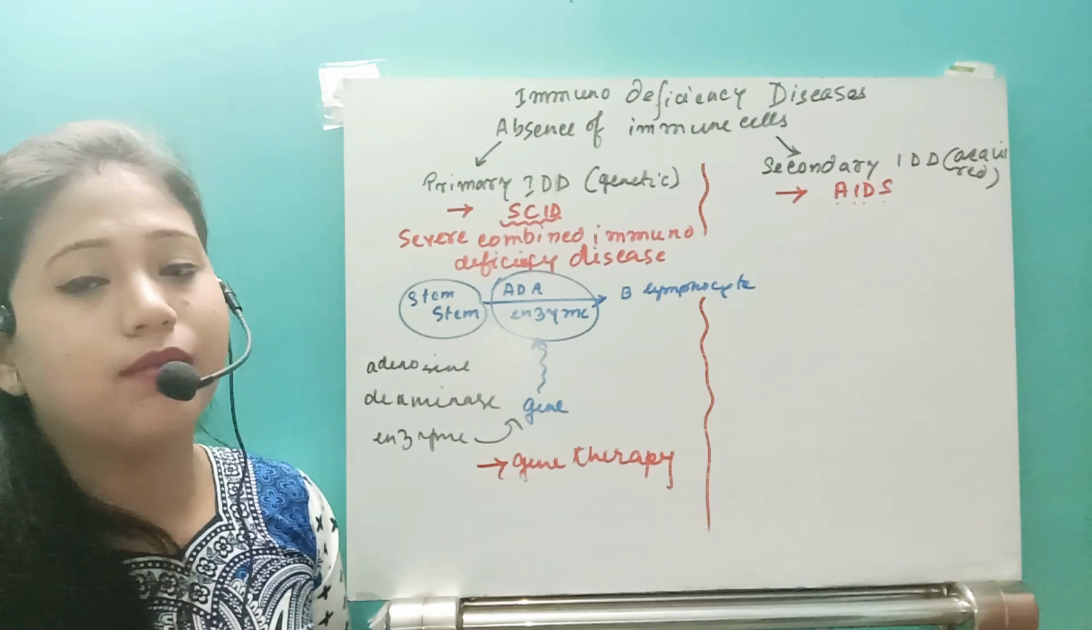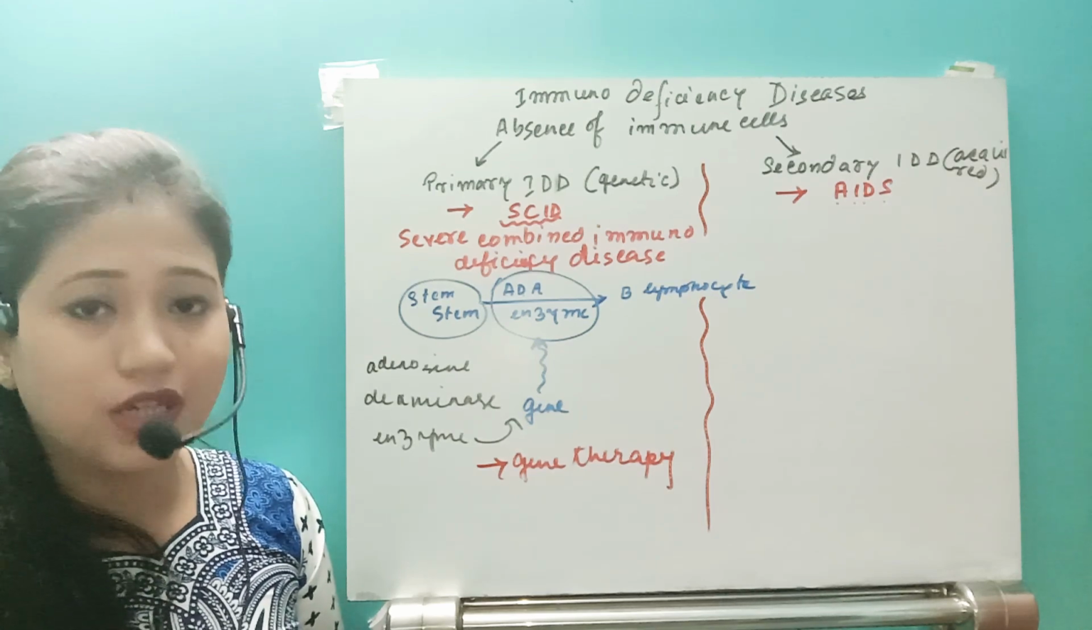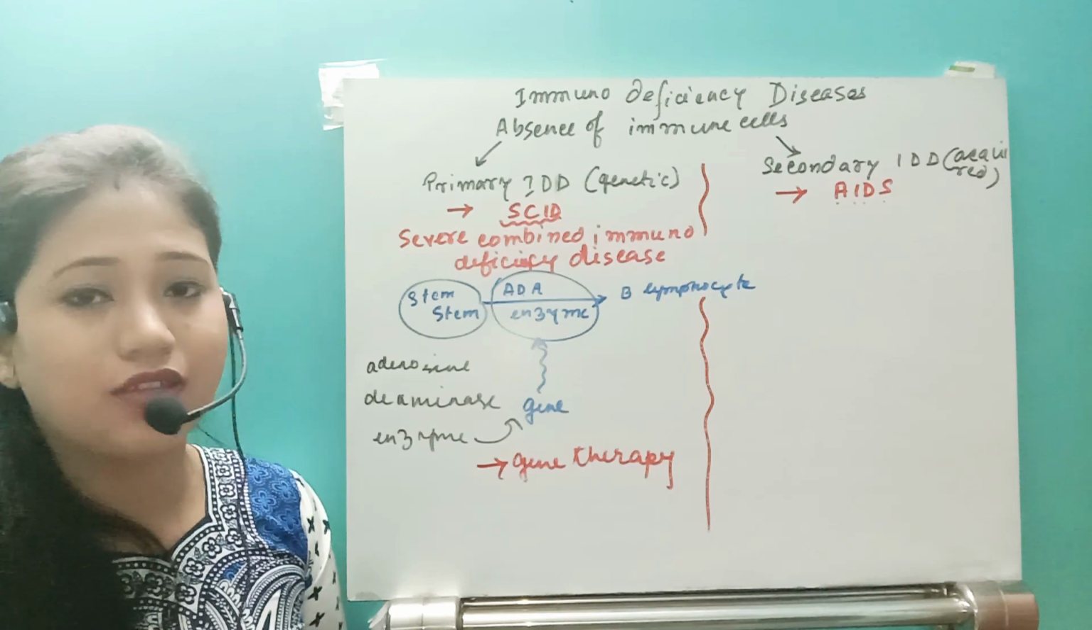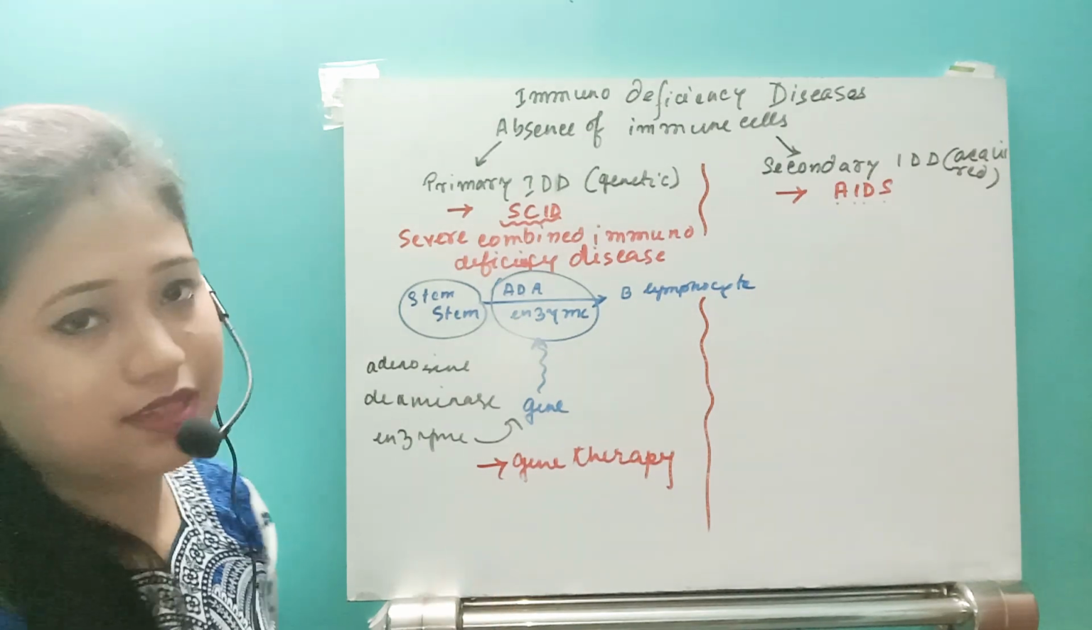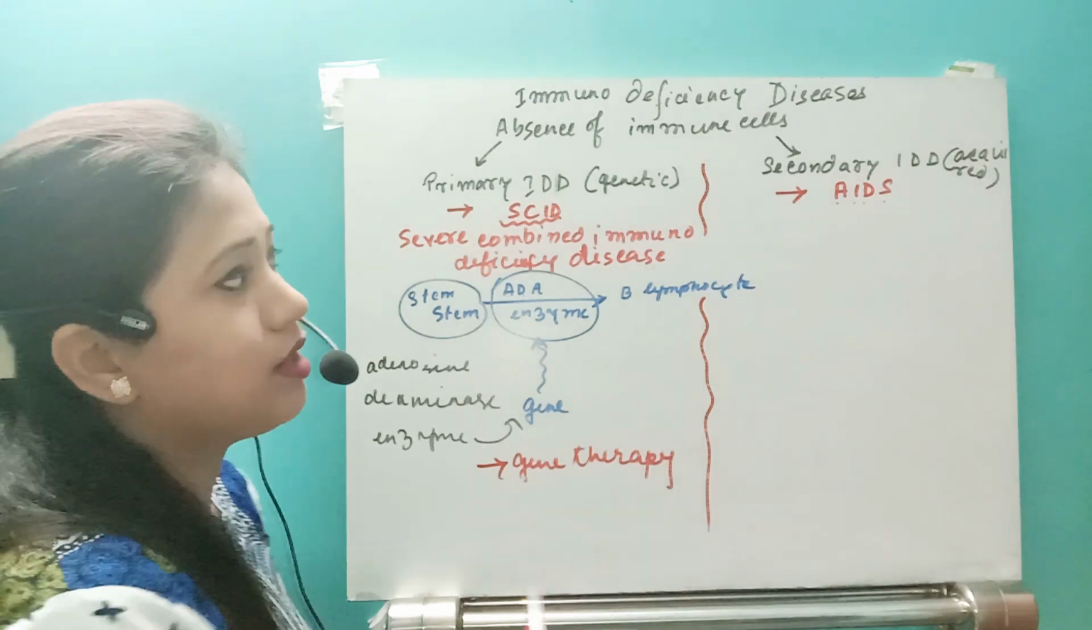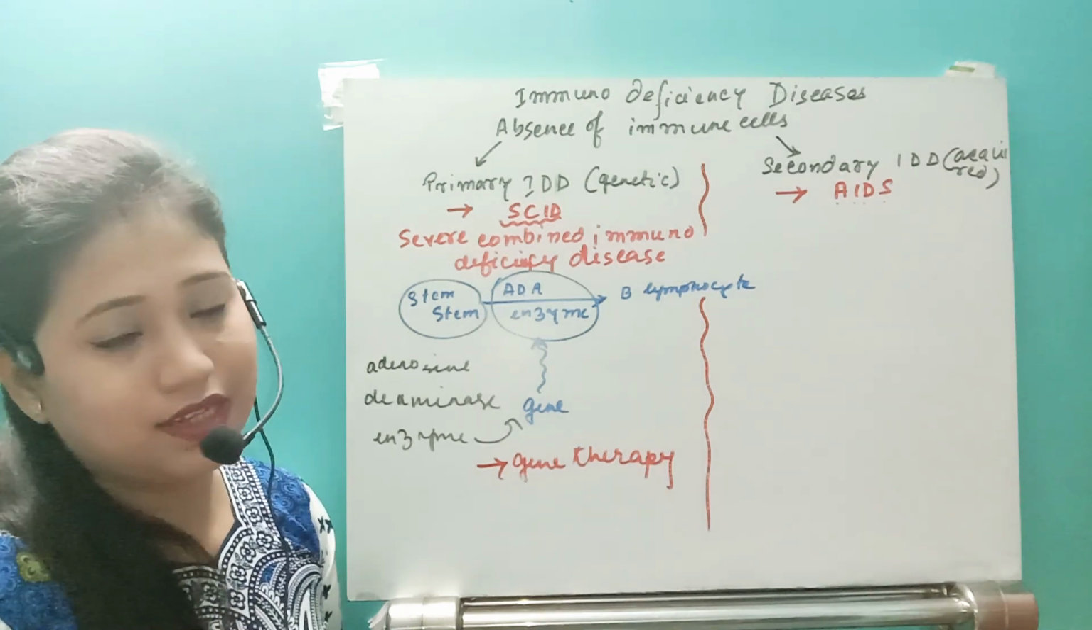So that's why the baby was born without the humoral as well as the cell mediated immunity. So that is the disease, that is SCID. Next one, the secondary immunodeficiency disease.